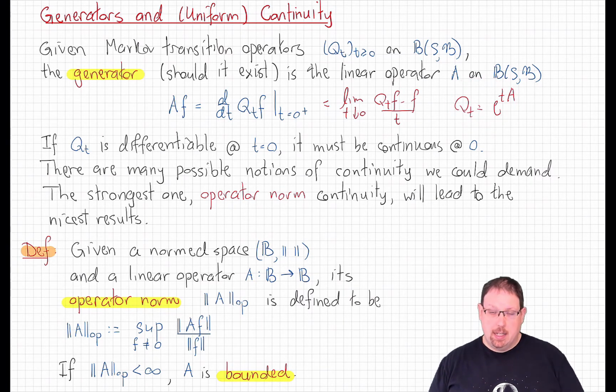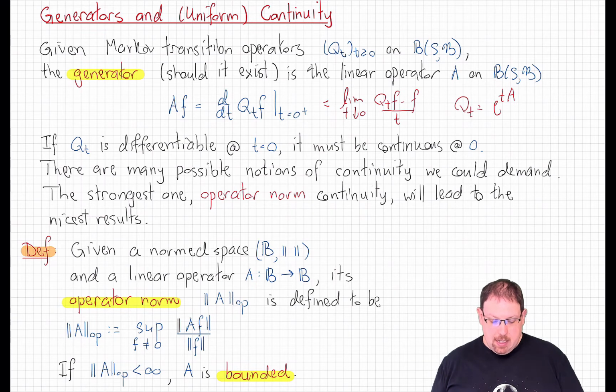This is a delicate question, and we're going to be answering it in the most agreeable case in the next lectures, where there's enough regularity around to make this make perfect sense with few subtleties. Now, let's start by stating the obvious. If this derivative exists, if Q_t is going to be, in an appropriate sense, differentiable at 0, then it has to be continuous at 0.